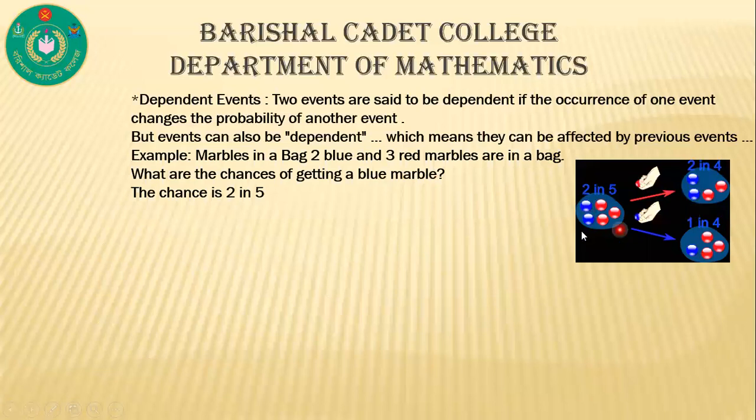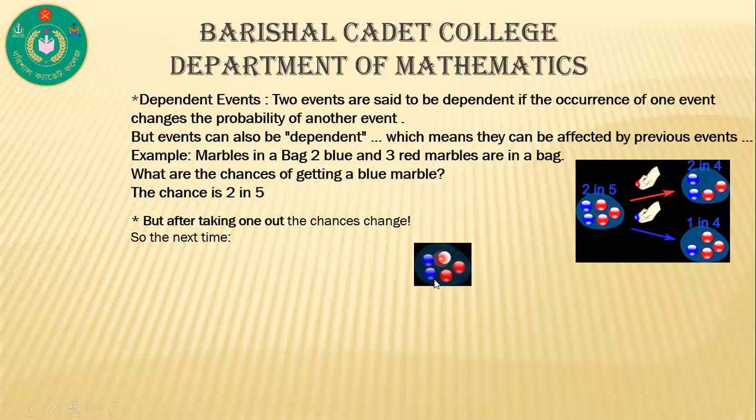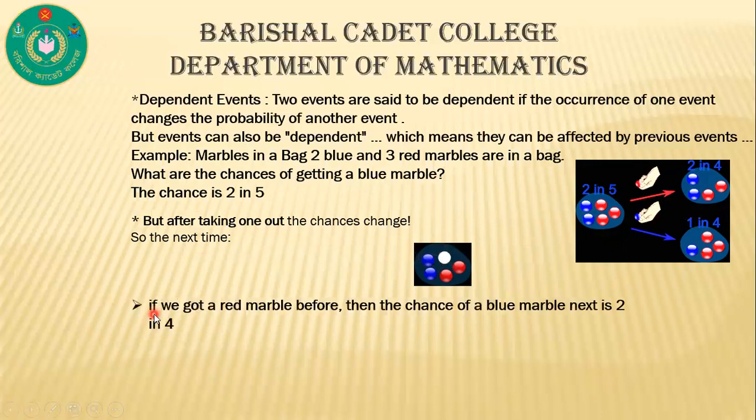What happens? Let's see. After taking one out, the chances change. So the next time, if you got a red marble before, then the chance of a blue marble next is 2 in 4.